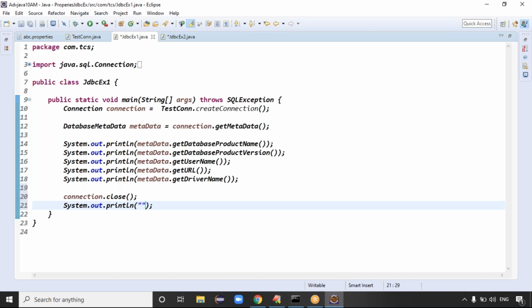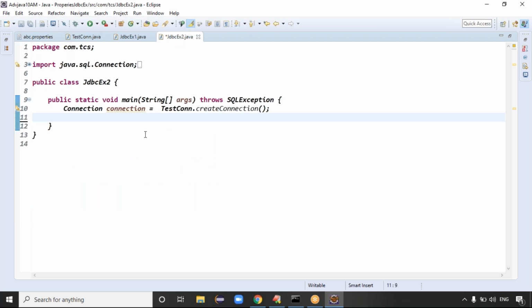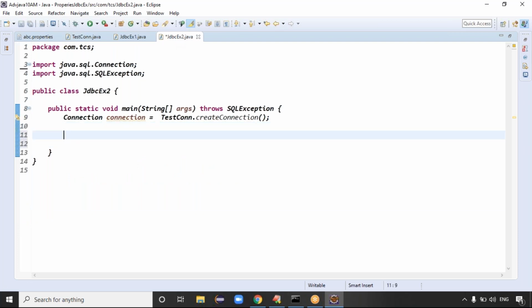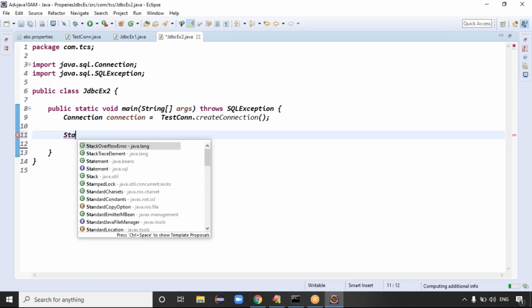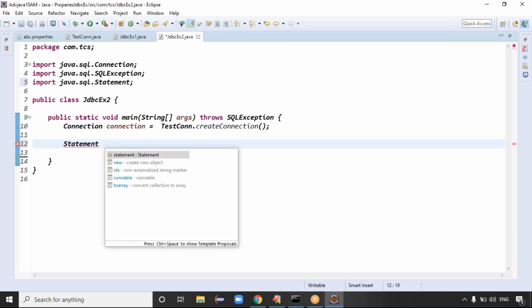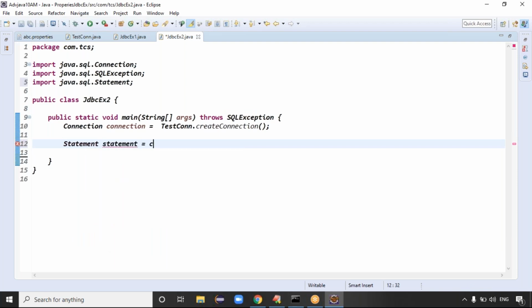Resources are released successfully, right? The same way, come here and the connection is ready. Once the connection is ready, I want to get the ResultSetMetaData object now. To get the ResultSetMetaData object, first of all, I require the statement object. Statement equal to connection.createStatement.